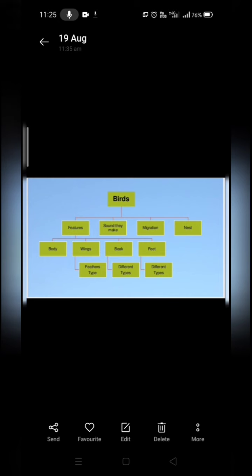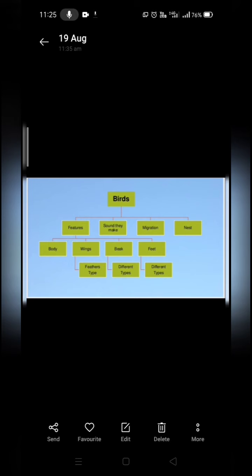Now birds have different features like their body, wings, beak and their feet. Their sound, their migration, which means how they move from one place to another, and their nest, how they build their nest.